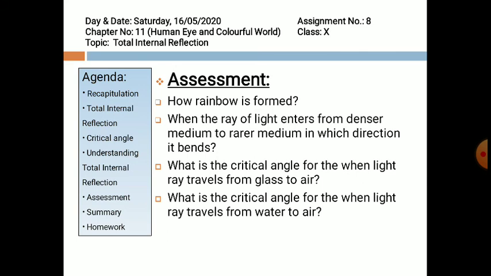Question number 3: What is the critical angle for the light when the ray travels from glass to air? And what is the angle when the ray travels from water to air?